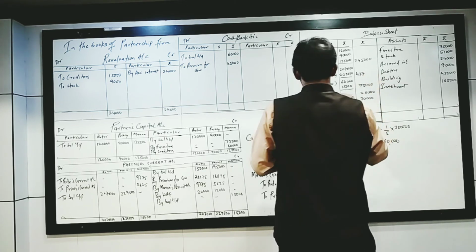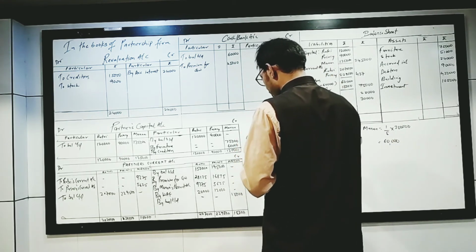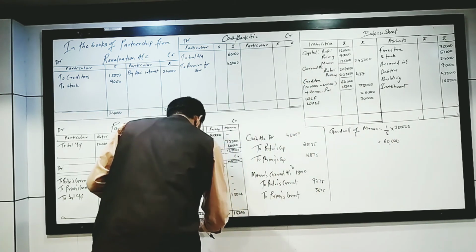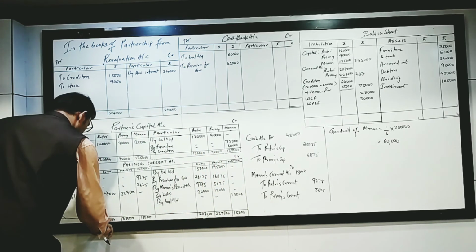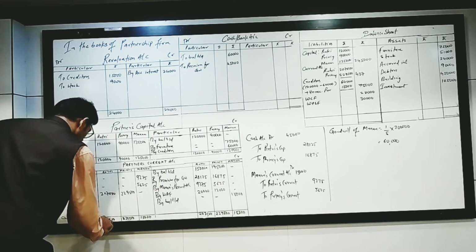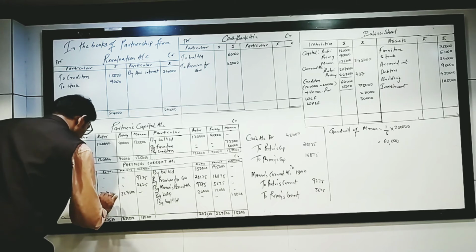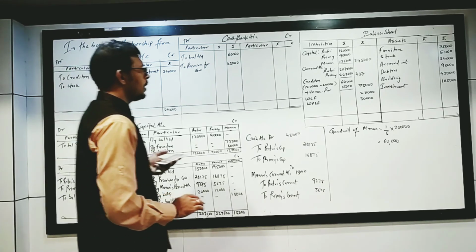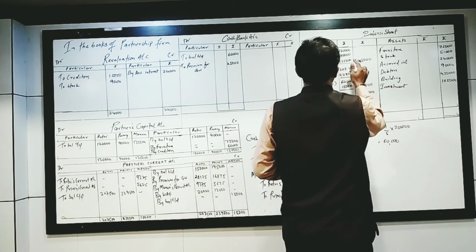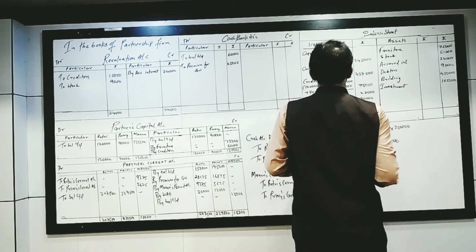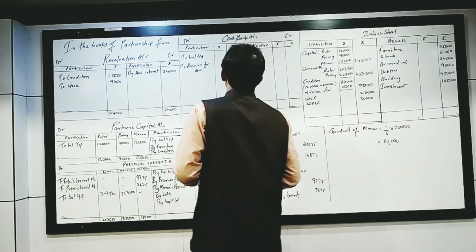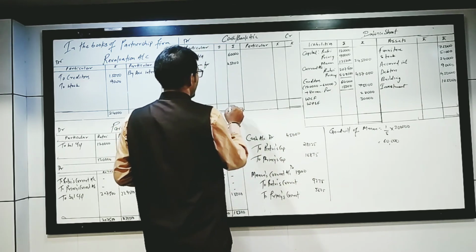Use the calculator properly. 500 totaling is 4,37,000. Closing the bank account, I can see 1,05,000.